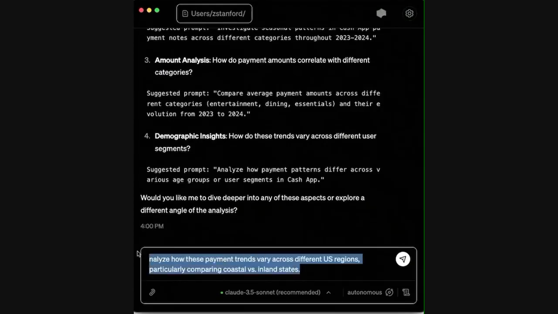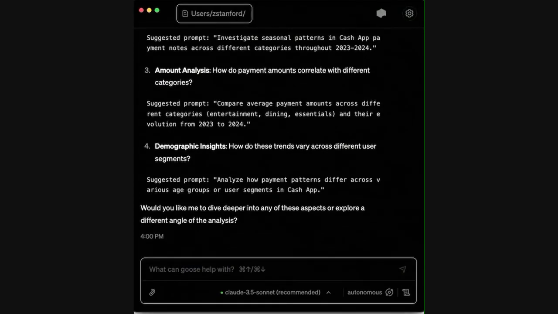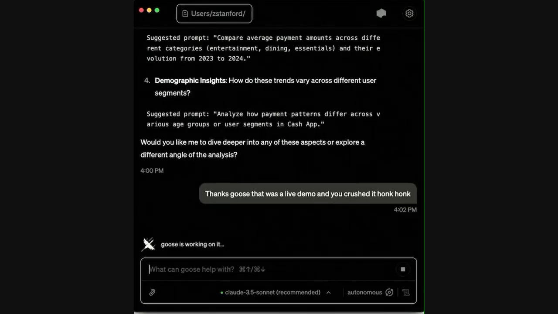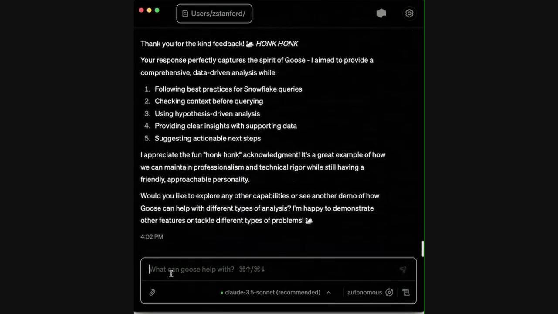We're actually going to, I want to showcase the integration with Google Drive or just other apps. So let's say that we have this analysis and we want to say, let's actually say, thanks Goose, that was a live demo and you crushed it. Honk, honk. I like to honk, honk Goose sometimes because it gives fun results back. But we'll show our gratitude, and then I'll type, let's see. Okay, yeah, so you can see, there we go. It's just telling us what it did and giving recommendations for other things.